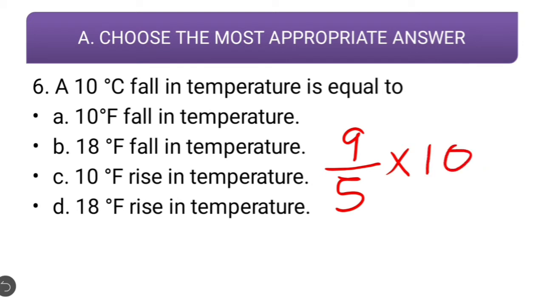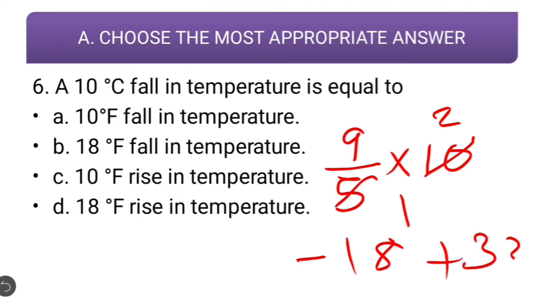C is 10 degrees, so 5 ones are 5, 5 twos are 10. Okay, so 2 nines are 18. Since this is minus 10 degree because there is fall in temperature, so 32 plus 32 degrees. Okay, let me correct this. So the temperature 0 degrees Celsius is equal to 32 degree Fahrenheit.